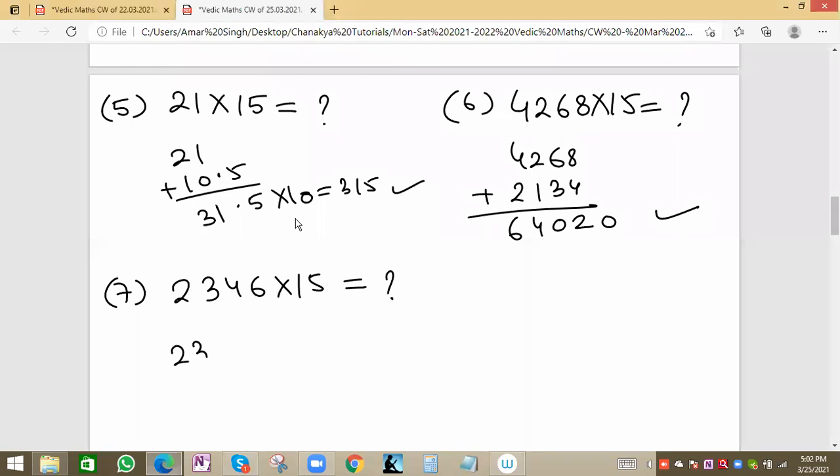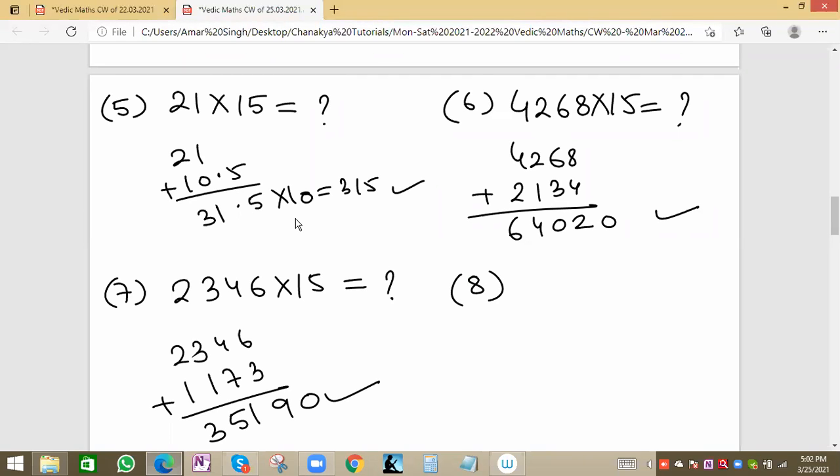So see, the value will be 2, 3, 4, 6. We can divide by 2: 2 ja 2, 1 will be remaining, 1 4 14, the 7, 2 ja 14, and 3 2 ja 6. We will do addition: 9, 11 carry 1, 3 1 4 1 5, 2 1 3, and 1 0. Correct. At the end we will put 0. 35190 will be the right answer.